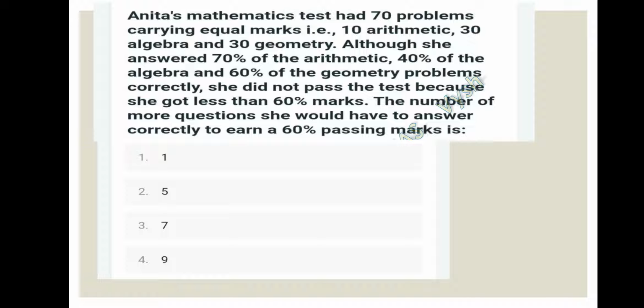Anita's mathematics test had 70 problems carrying equal marks, that is 10 arithmetic, 30 algebra and 30 geometry. So let us write the data. Mathematics is equal to 10, algebra is 30, geometry is 30. So they gave that she answered 70% of the arithmetic. So for how many did she answer? 70% of 10 is nothing but 7. So she answered 7.